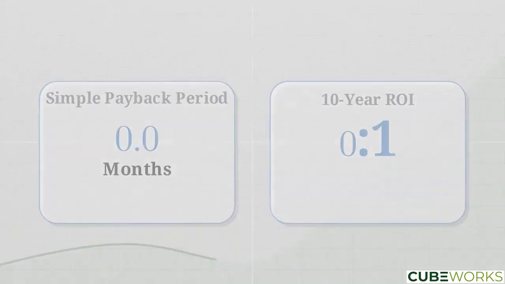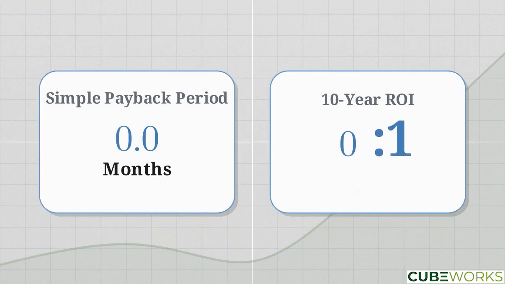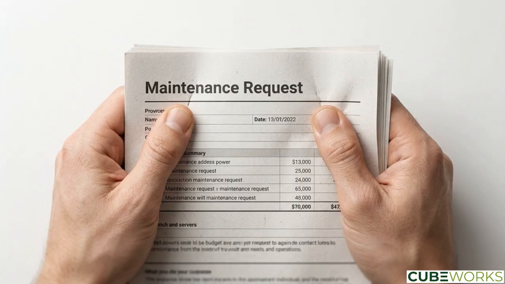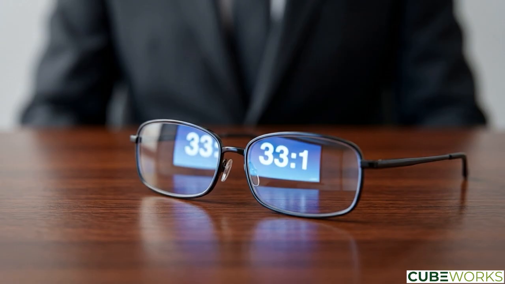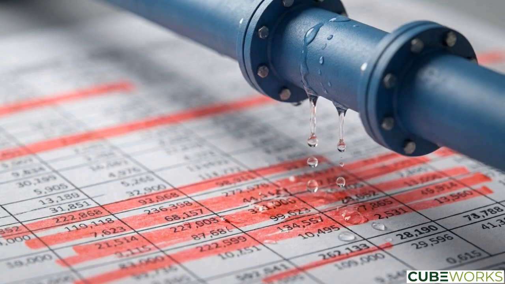Slide 4 details the return on investment. The program yields a 2.2-month payback period and a 10-year ROI of 33 to 1. A board weighing an 8 million peso request against a 15 million peso maintenance line faces a difficult prioritization. Reframing that same request as a 33 to 1 recovery of lost value shifts the proposal into the category of high-yield financial opportunities. Water loss persists primarily as a failure of financial reporting, rather than a lack of technical expertise or available funding.